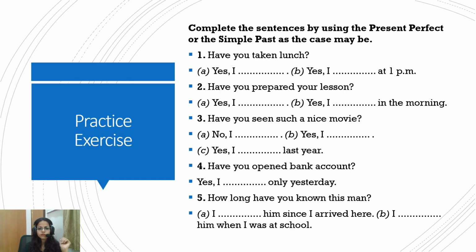Okay, simple enough. Now, complete the sentence using the present perfect and the simple past, so there is no confusion. Have you taken lunch? Yes, I dash. Yes, I dash at 1 p.m. You have to recognize where the simple past will come and where the present perfect will come. Again, quickly, just take a few seconds and finish this.